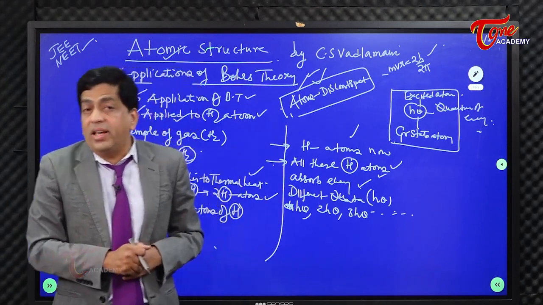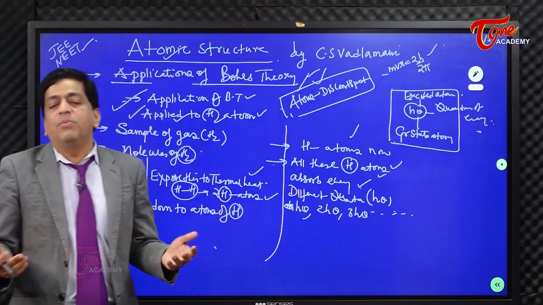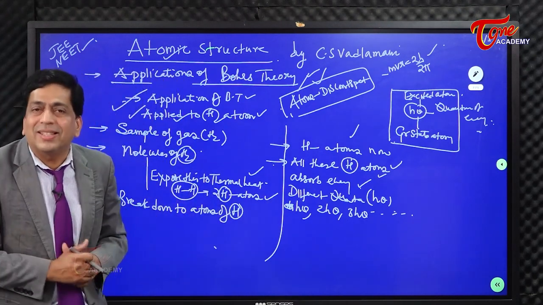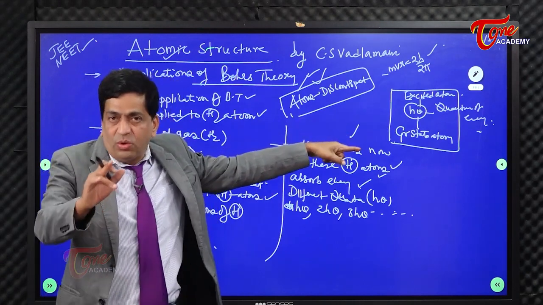If he's questioning not h nu, then it is 2 h nu, 3 h nu, 4 h nu, and a ground state atom absorbing some quanta rises to the excited state, and that's the difference between a ground state atom and an excited state atom. That's how you need to explain that.